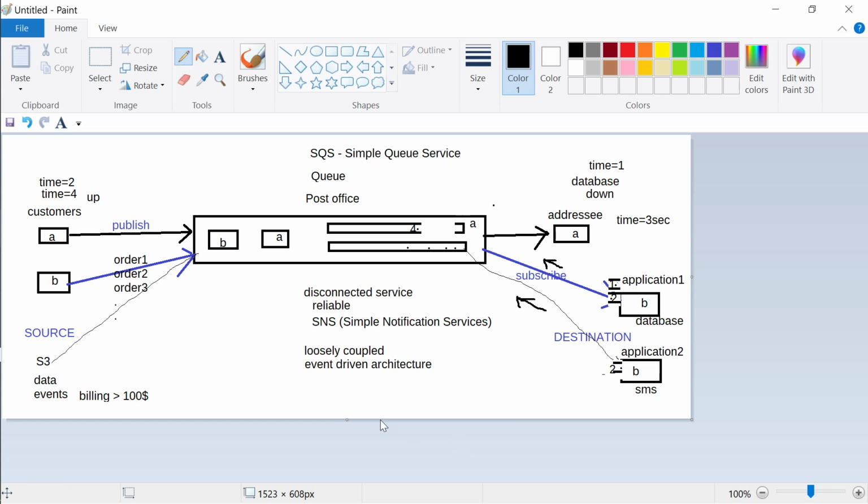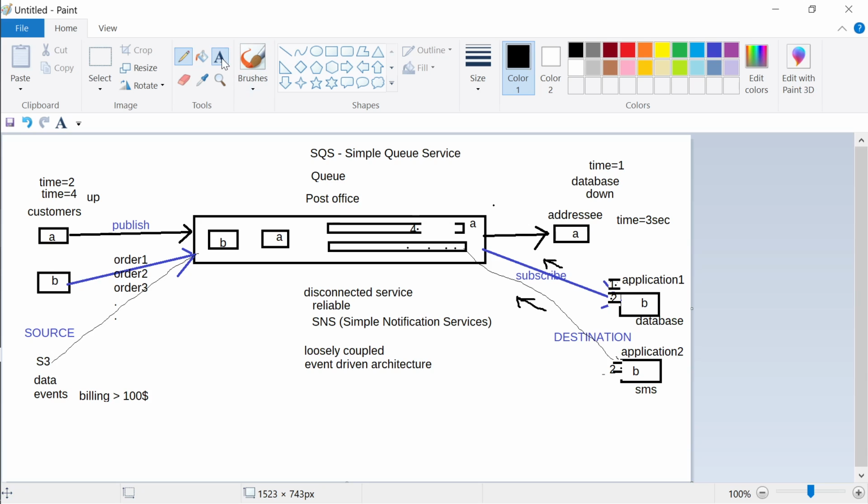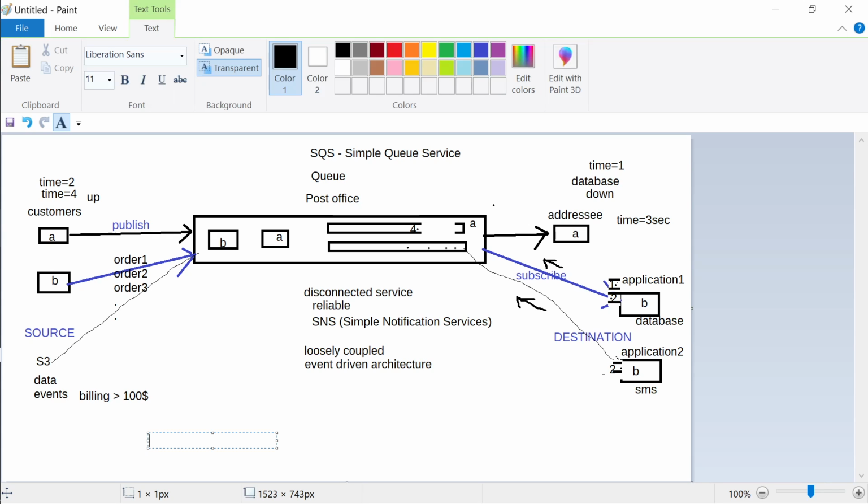So suppose if the data from the database is lost, in that case, there is the SQS service where the data is there. So from there, it can be backed up again.